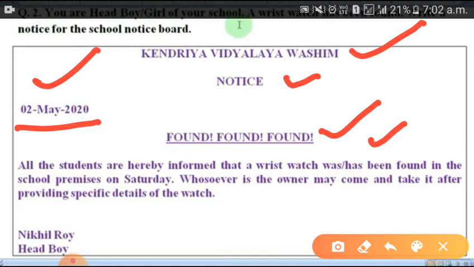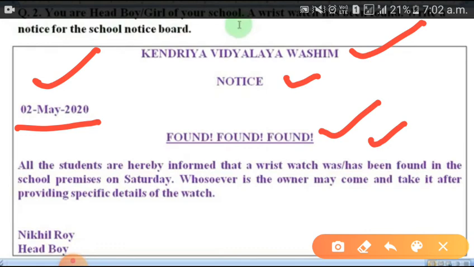Then, whoever is the owner, because you don't know who the owner is, that's why you are writing here: whoever is the owner may come and take it after providing specific details of the watch.